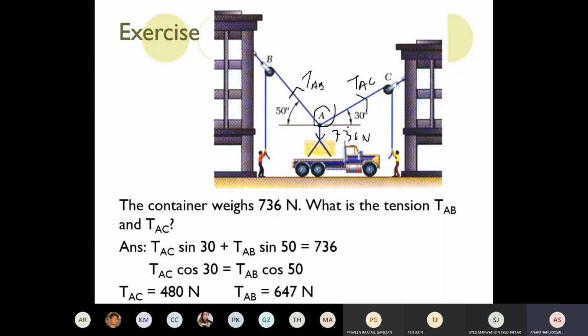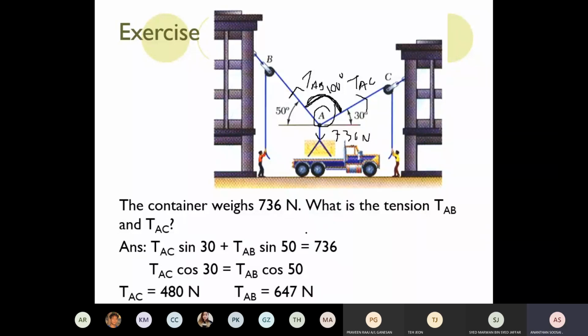Angle here 50, angle here 30 degrees. So this angle should be how much? This is 90, oh 100, sorry. Yeah, 50, 100, 30, that makes 180. Okay, good, 100.